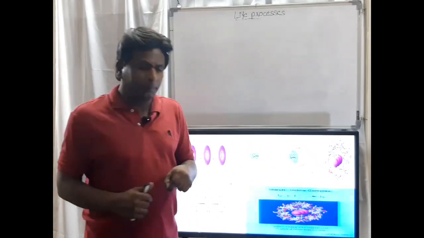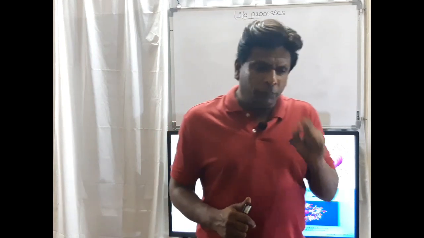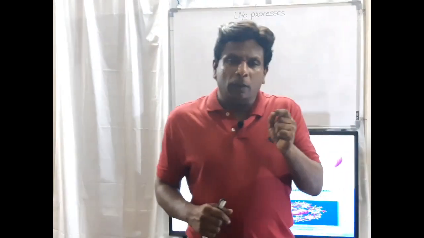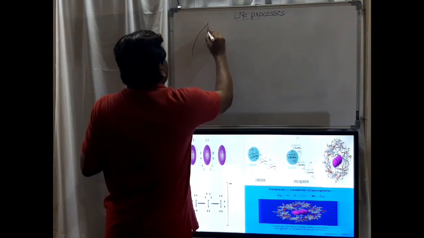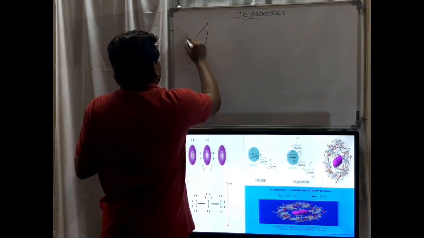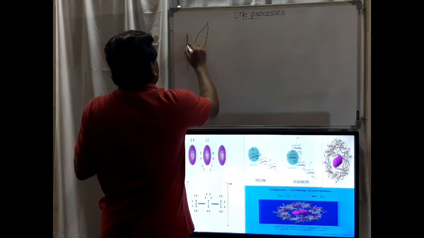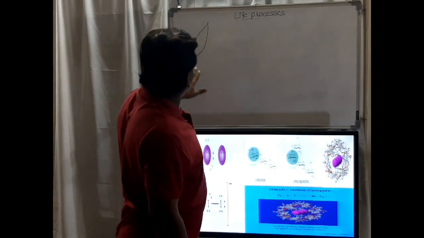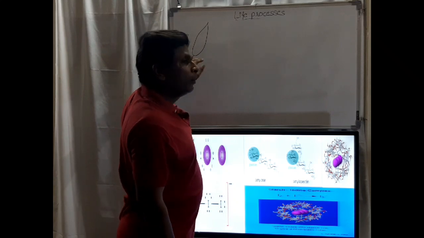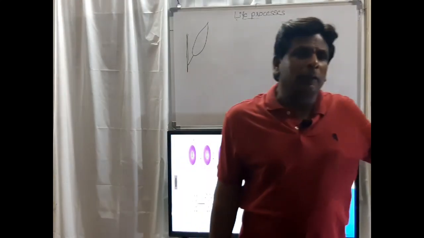Okay, for that, see friends, we are explaining the chemical reaction.